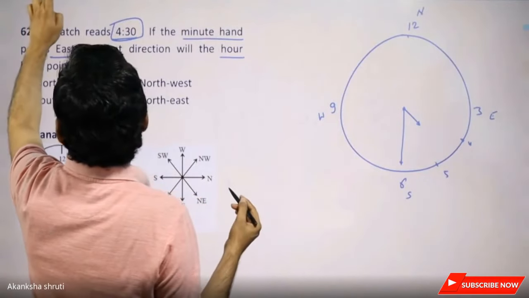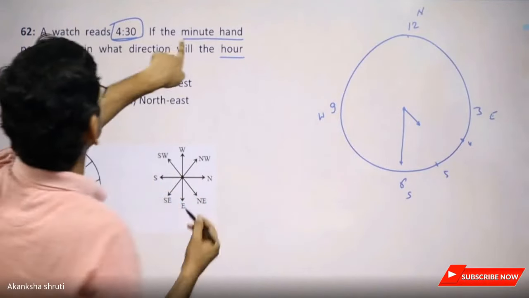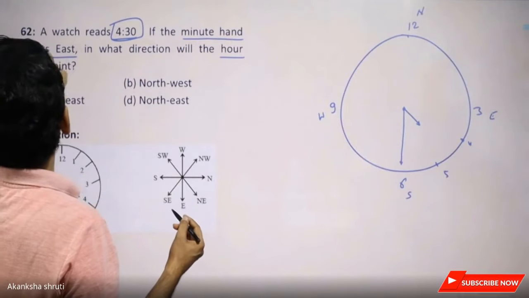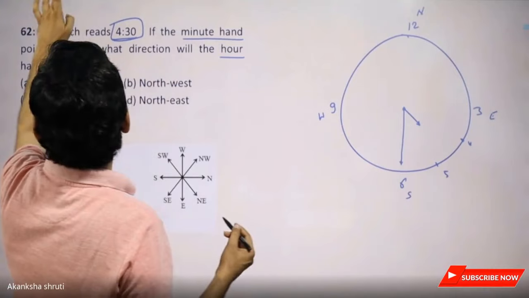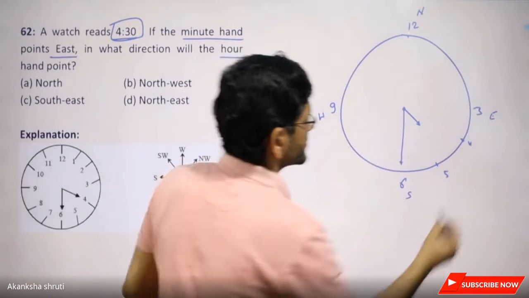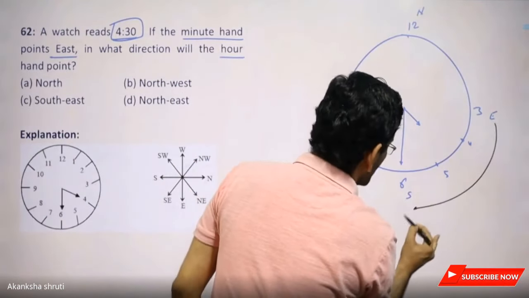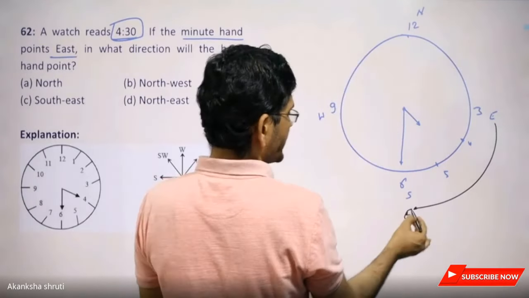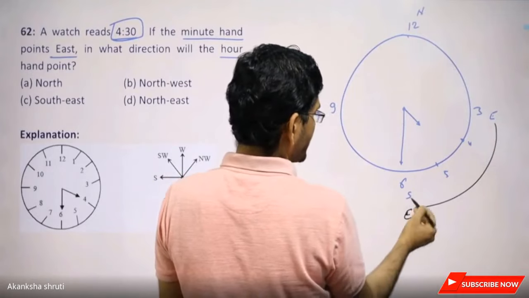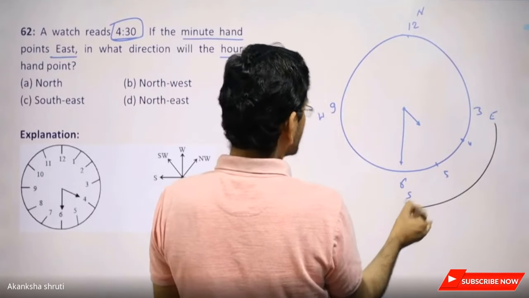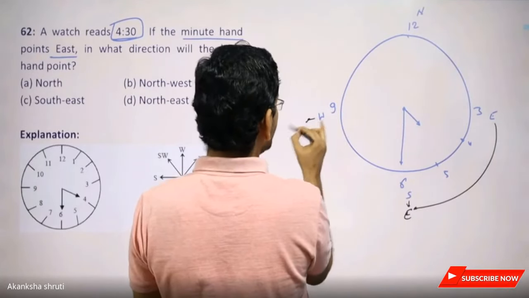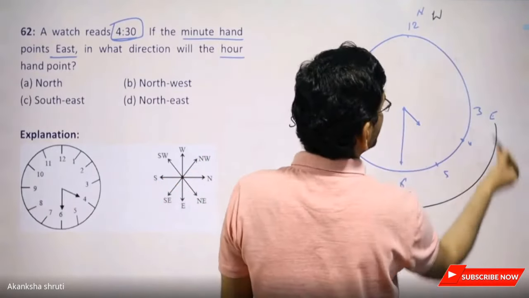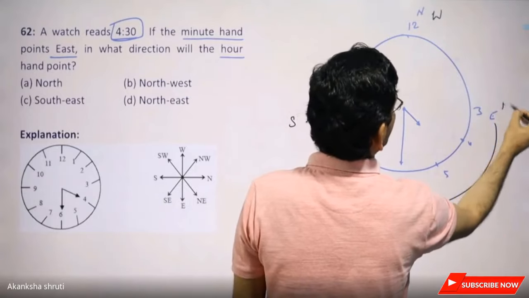Students, now it is said that the minute hand points east. After this, you quickly change it. So it has gone to east. Students, it has gone to east, means south becomes east. So this south has gone here. This west will be now here. The east will be now north.